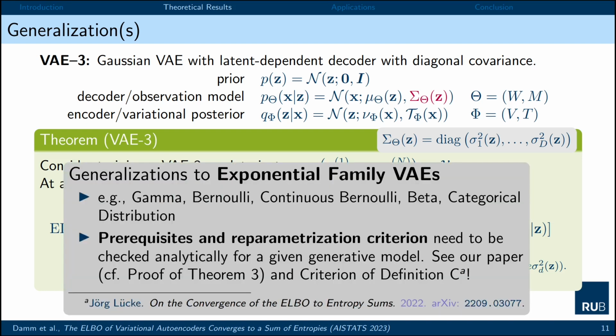We found that the result also carries over to many members of the exponential family. Please see our paper, Theorem 3 in particular, and definition C in the paper by Jörg Lücke, so concurrent work, for the exact prerequisites and criteria that you have to meet, such that a convergence result to entropies also carries over for your generative model of interest.